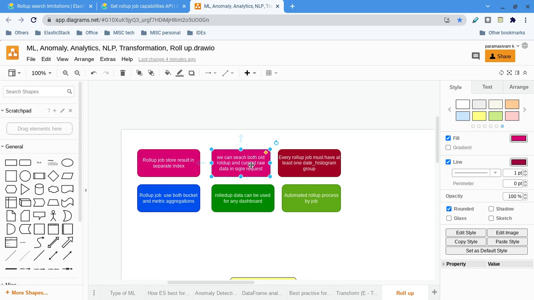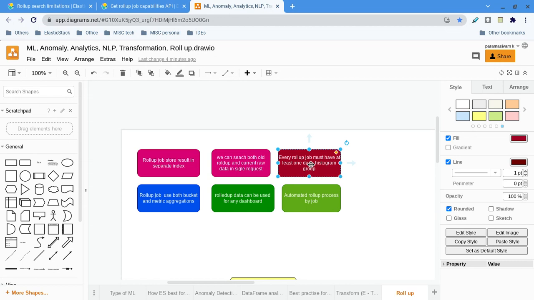Why we need such a thing, I could not find any answer, but it's a capability. You can mix both a rolled-up index and a raw data index in a single request. But you can have only one rolled-up index per request. Let's say you have 10 rolled-up indices for your project; you can have only one in every request. If you want to search another, you send another request with another rolled-up index.